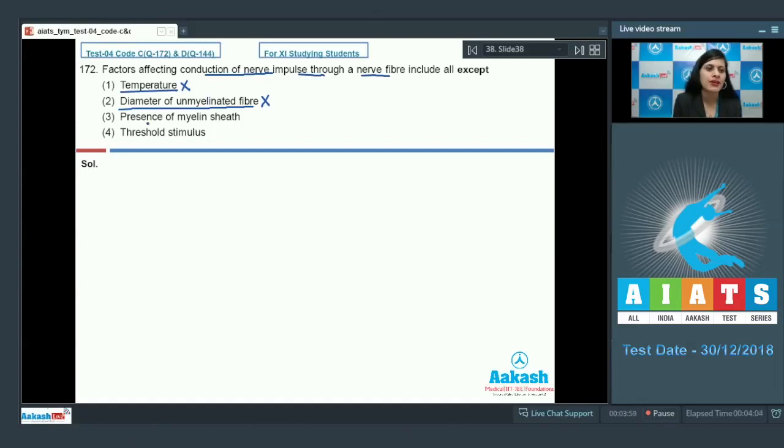The next option given is presence of myelin sheath, and this is also an incorrect option because myelin sheath is an effective insulator around axons, and the gaps between the myelin sheath are known as nodes of Ranvier. An impulse jumps from one node to another through these nodes of Ranvier and increases the rate of conduction of nerve impulse. The last option given is threshold stimulus, and this is the correct answer to our question because threshold stimulus triggers the impulse, but it is not directly responsible for the conduction of nerve impulse through nerve fiber. So the correct answer to this question is option number 4. Let's discuss our next question.